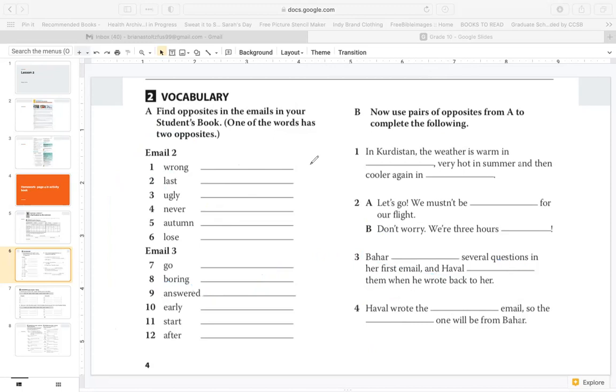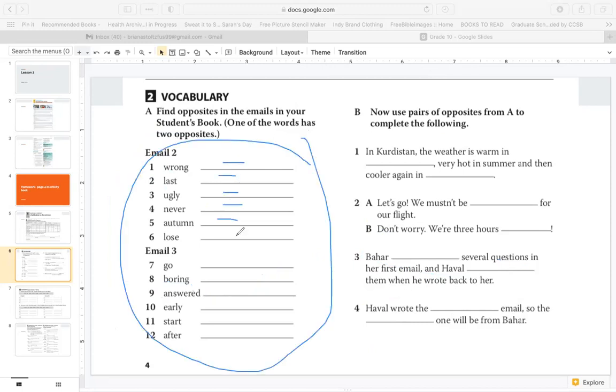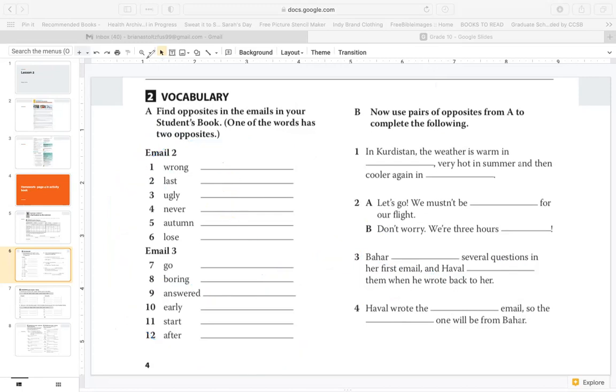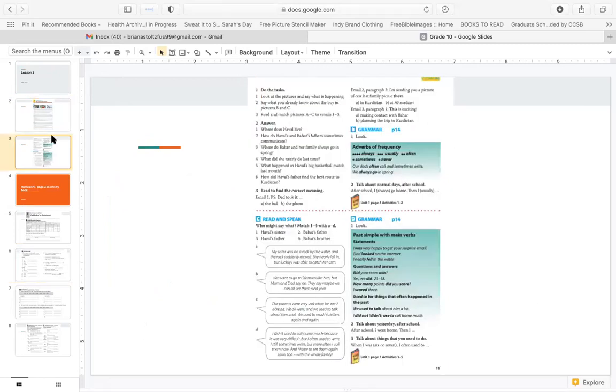So practice these opposites. Remember to write all of them and then study them. These are important words for you to know if you do not know them. Read the emails to yourself, and we will work on page 11 in the next lesson.